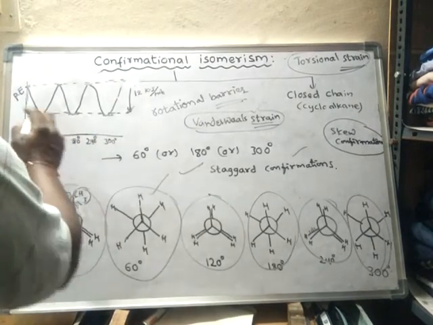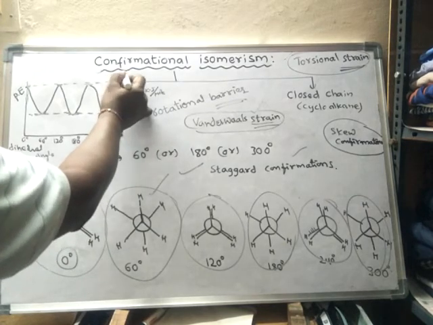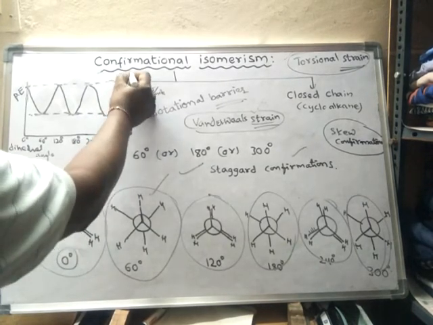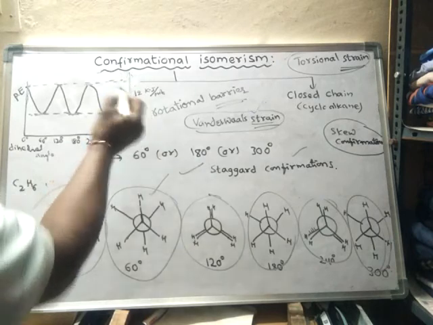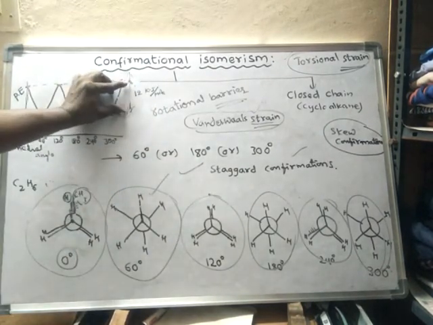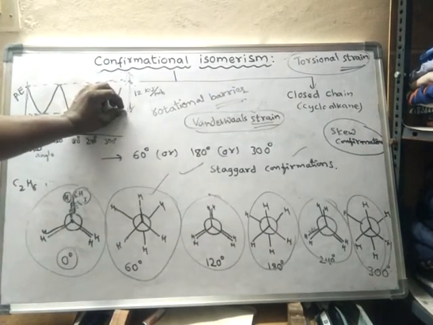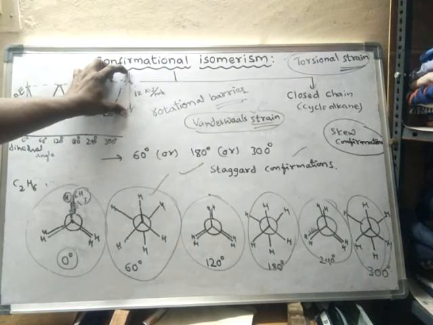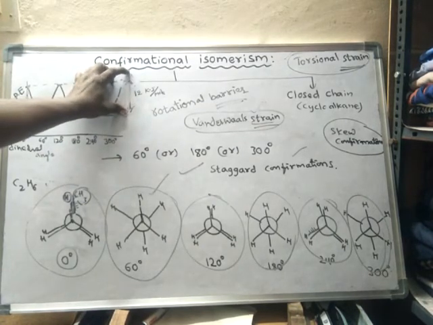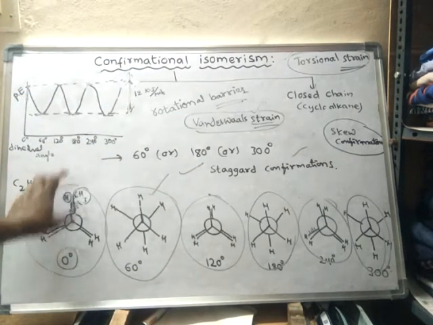As its energy increases due to the presence of the methyl group, what happens to the barrier? This is called the energy barrier. Before, when hydrogen was present, it was only this much barrier. But when hydrogen is replaced by a methyl group, the barrier is increased, because the instability of the conformation is increased.